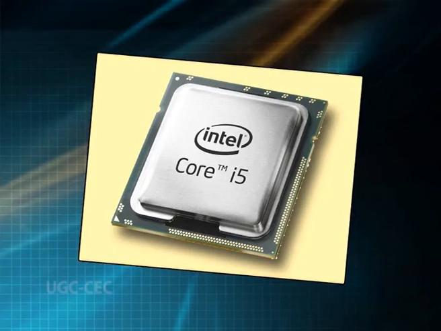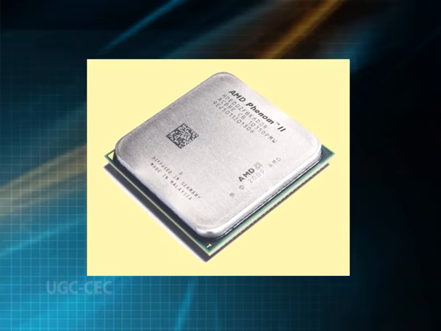The graphics processing unit is responsible for running all images, video, and multimedia on a computer and is a crucial feature for demanding tasks such as video editing and graphics design. The computer's processor is essentially the brain of the computer, and the better features it has, the more efficient and productive your computer will be. For example, the Core i5, the Core i7 and Phenom 2 are higher-end models that will enable a computer to process large amounts of data at high rates of speed.